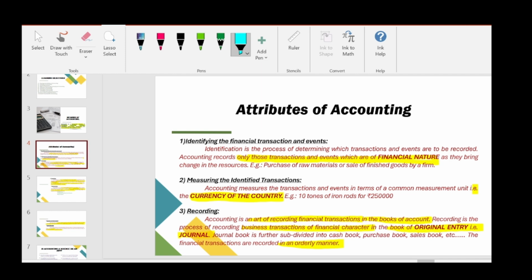The third step is to record the financial transactions in the books of accounts. The first book of account is called the journal. The other name of the journal is the book of original entry, in which we will record all the transactions in an orderly manner. Date-wise, we will record all the transactions in the journal.